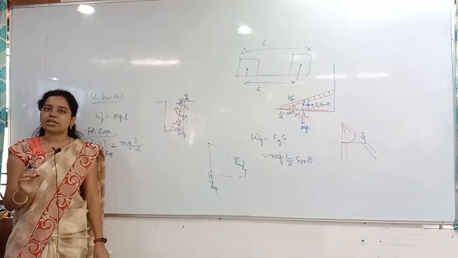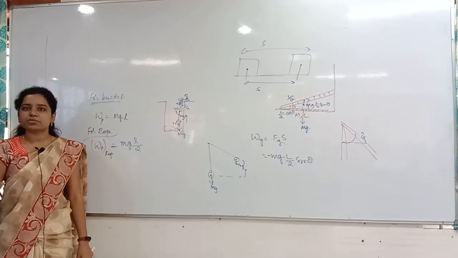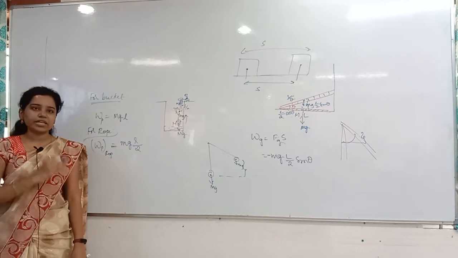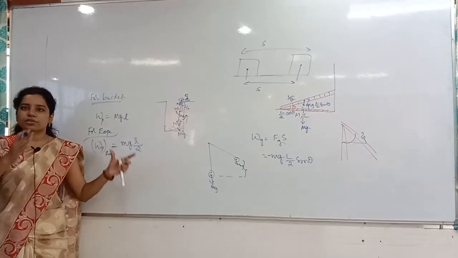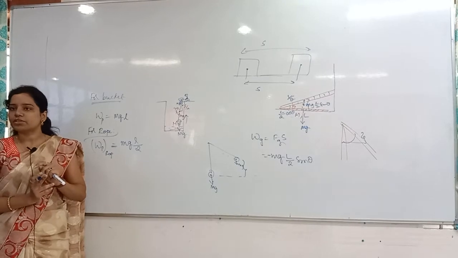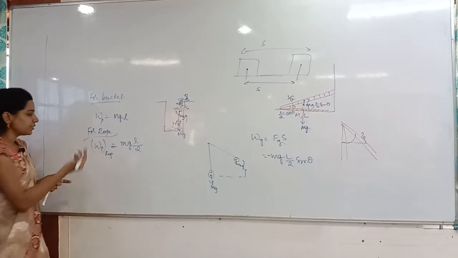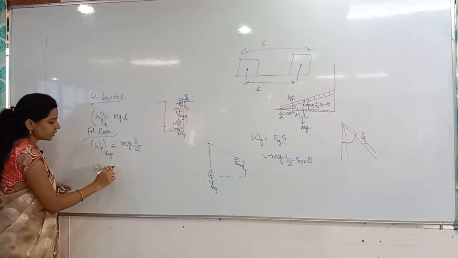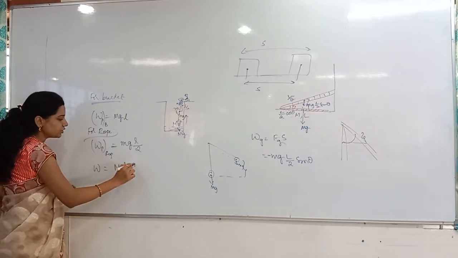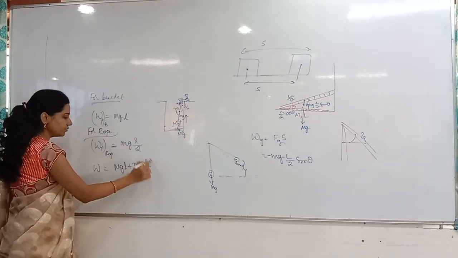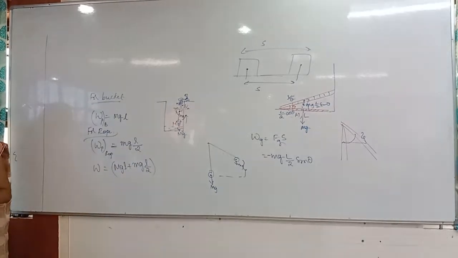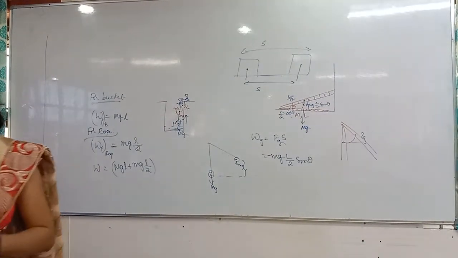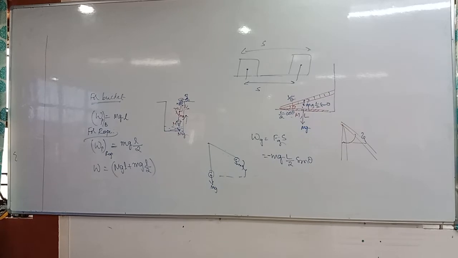So just remember that work done is equal to force into displacement. Which displacement? The displacement of the center of gravity, in any kind of problem. So the force into the displacement of the center of gravity you have to take. Now mg into L by 2 altogether, this is for the rope, and the bucket's work is mgL. Then total work done will be mgL plus small mg into L by 2. This is the answer. Everybody got it right? Yes. That is about the rope, and based on that only you will have the chain problem.